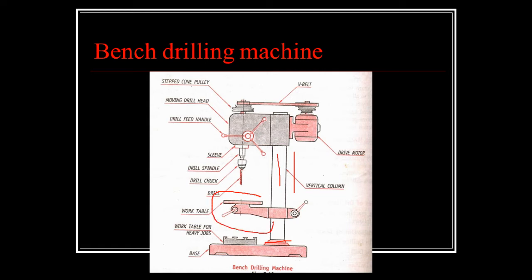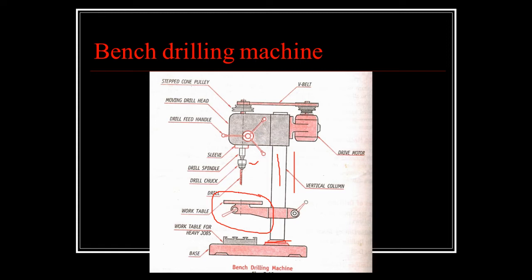This column supports this work table and this drill head. The drill head has this drill spindle. This portion is called the drill spindle, and the driving motor is on either side of the column. This is your driving motor, which is giving power to this drill head, and to the drill spindle, and thereby the drill bit.